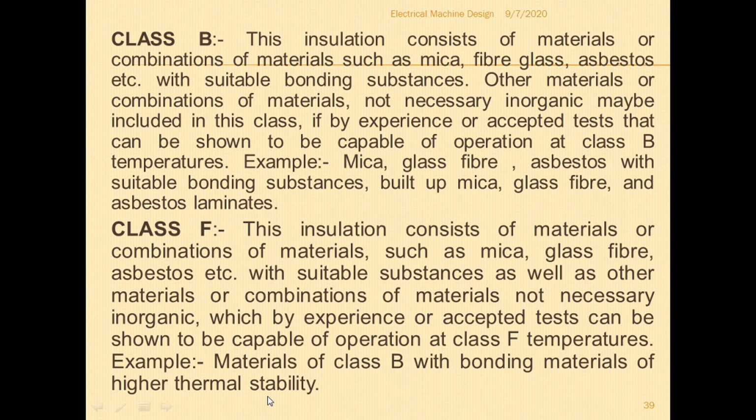So the materials used in class B are mica, glass fiber, asbestos with suitable bonding substances. If you add some other materials with the bonding material to the class B group, and it withstands a temperature higher than the class B temperature, then it belongs to class F.